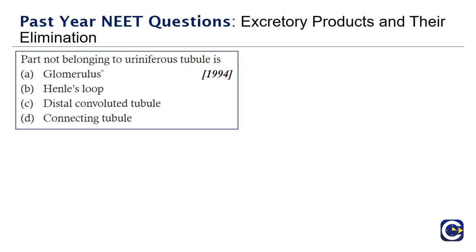The part that does not belong to the uriniferous tubule is, options given: glomerulus, Henle's loop, distal convoluted tubule, and connecting tubule. Henle's loop, distal convoluted tubule, and connecting tubule are parts of the uriniferous tubule. This is a fact. Glomerulus is not a part of the uriniferous tubule, so that is the answer.